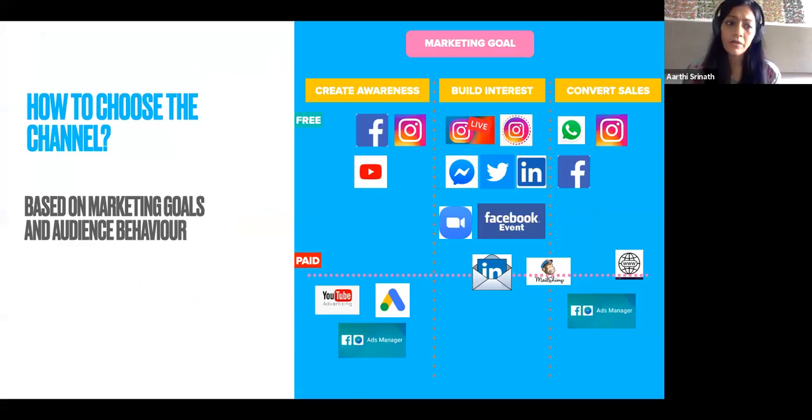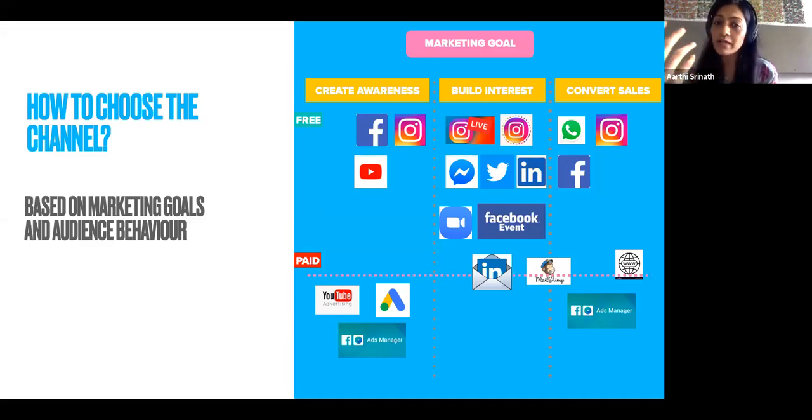You need to decide where you reach them and how you decide where to reach them. So this is a little matrix that I put together, which we use. It is very closely mapped to the goals. So back to the goals, it's awareness, interest, or conversion, right?